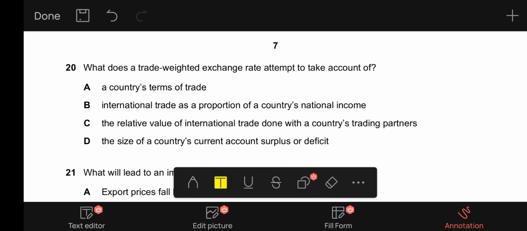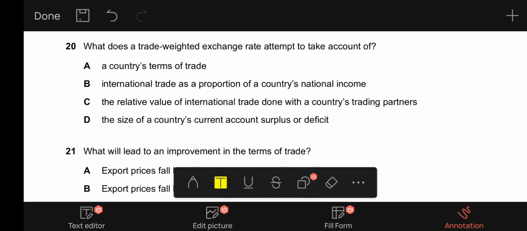20, it says, what does a trade-weighted exchange rate attempt to take account of? A, a country's terms of trade, incorrect. B, international trade as a proportion of a country's national income, that is also incorrect. C says the relative value of international trade done with a country's trading partners. So in a trade-weighted exchange rate, what we do is that we compare the relative values of our trade with different countries, and that helps in determining the trade-weighted exchange rate. So C is correct. And D, it says the size of a country's current account surplus or deficit, completely incorrect. So 20, C is the answer.